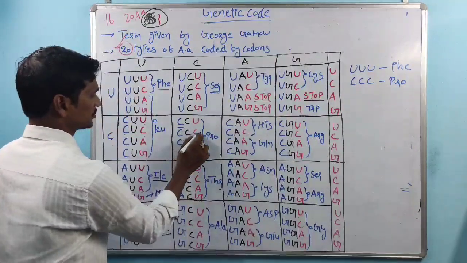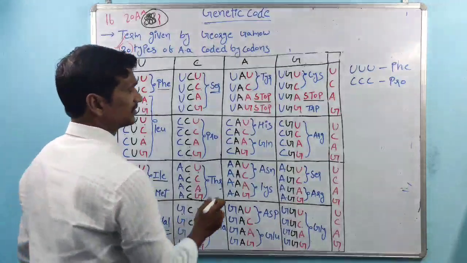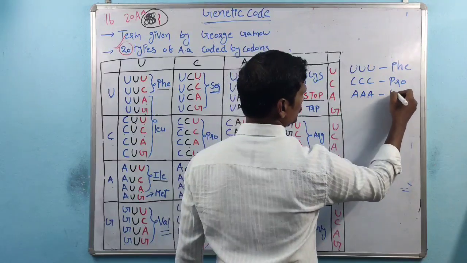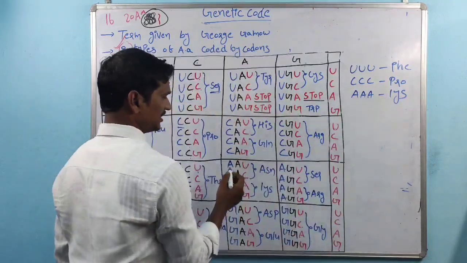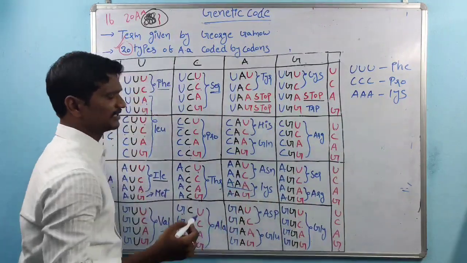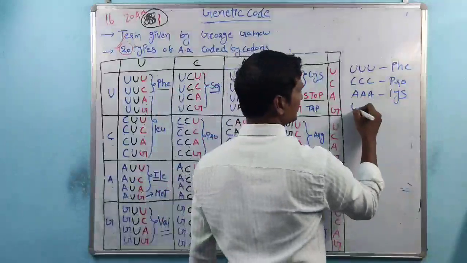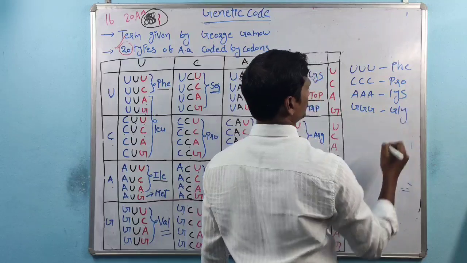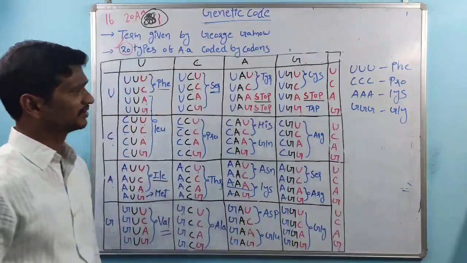AAA codes for lysine. And GGG codes for glycine, right?